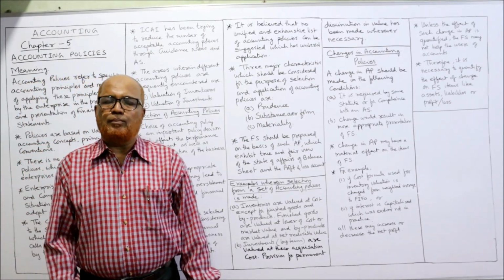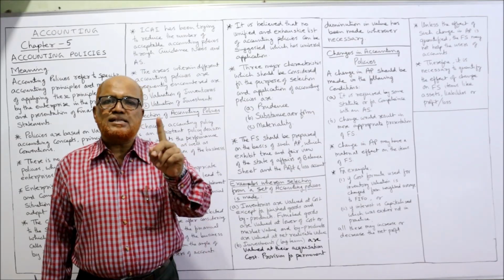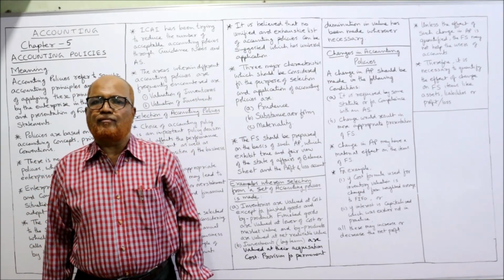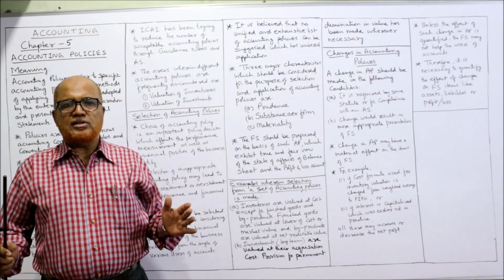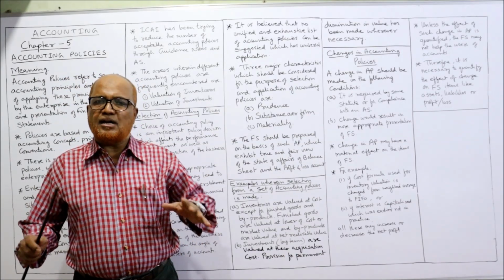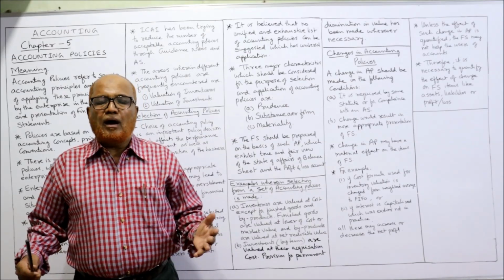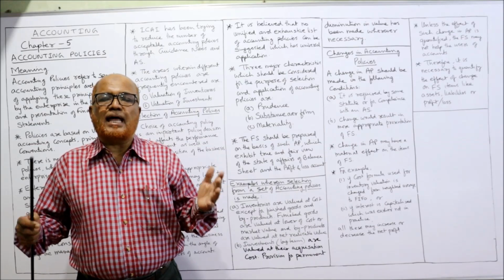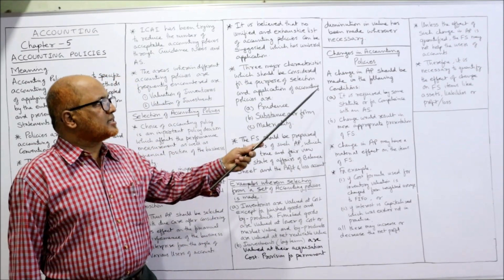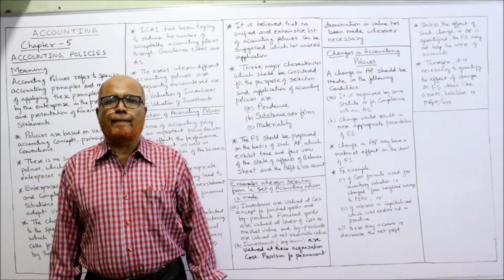Now, changes in accounting policy. According to the consistency accounting concept, once a policy is adopted, the same policy should be continued from one year to another. The accounting policy should not be changed every year, but it doesn't mean that it should never be changed. No, it has to be changed. Under what circumstances can a business change its accounting policies? Here two circumstances are given. First, it is required by some statute. Statute means law.